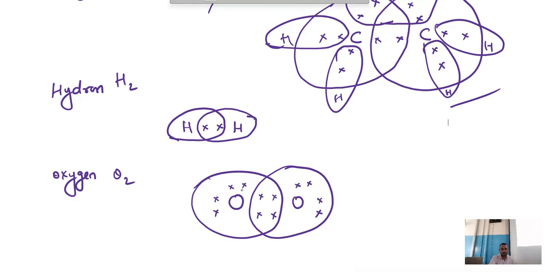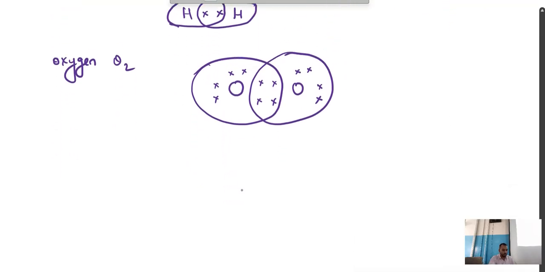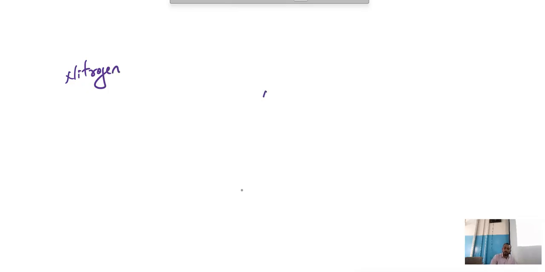After the oxygen molecule, we have nitrogen. Nitrogen is also unsaturated, but between two nitrogens we have a triple bond. How many bonds are there? See, this is a single bond, this is a double bond, this is a triple bond. Correct? To form an octet, how many electrons are required? 8.